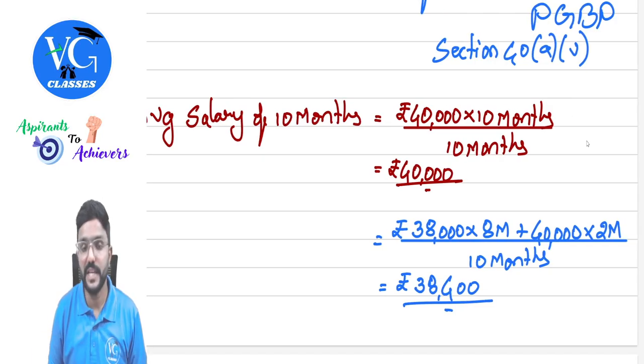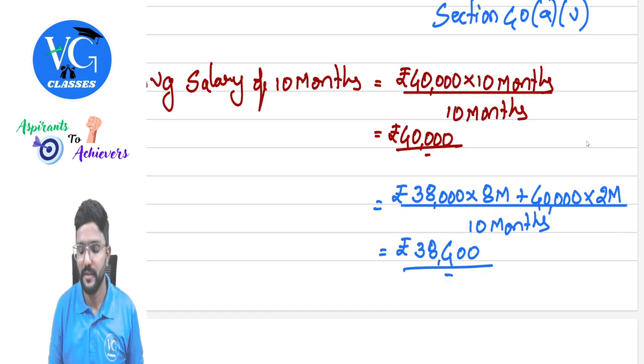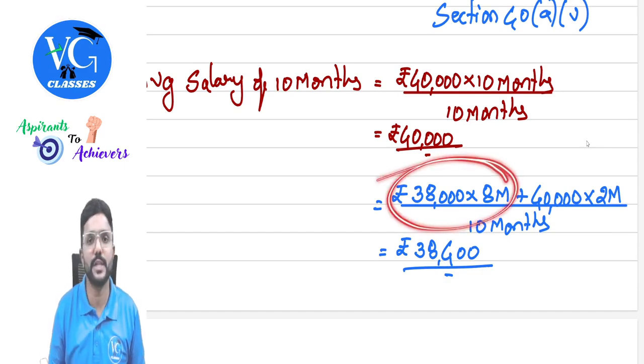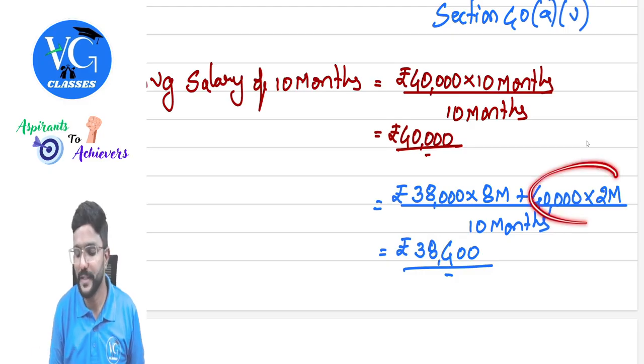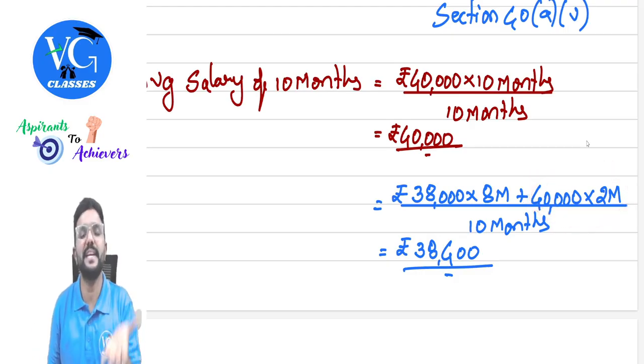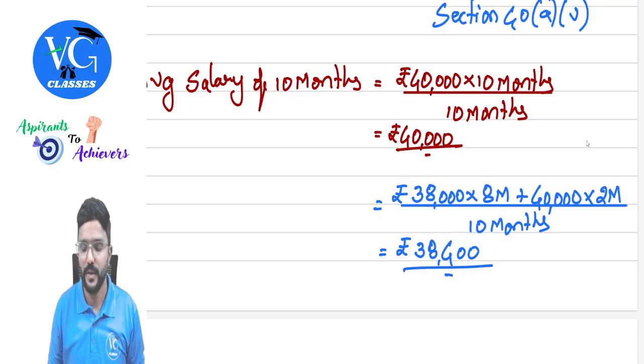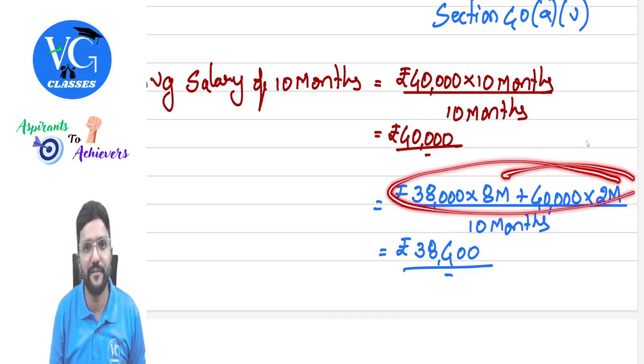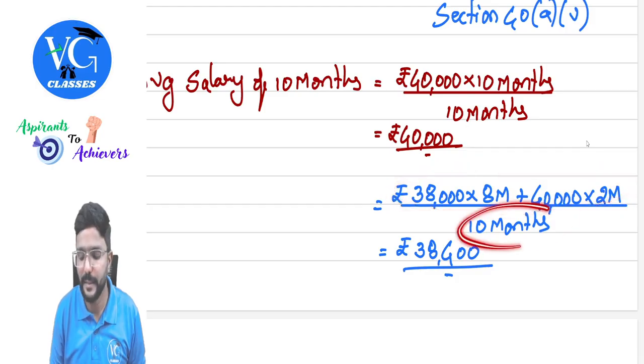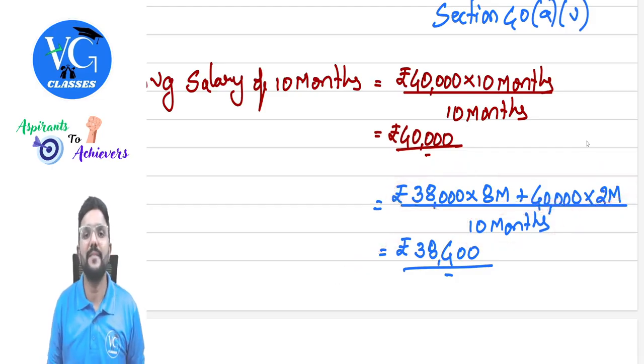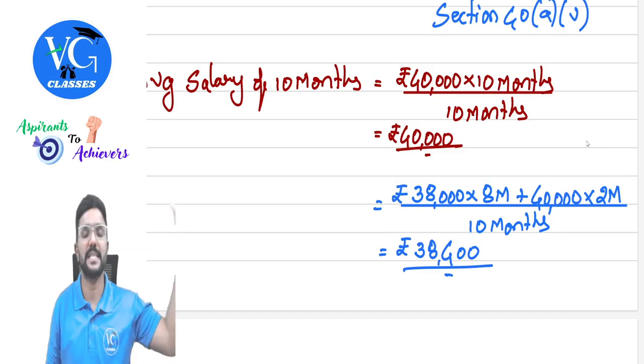Sir, what if there is any change in the salary? For example, before retirement, for 8 months he was getting 38,000 per month, and for 2 months he was getting 40,000. In between he had got a hike of 2,000. So in that case, calculate the total salary for 10 months, divide it by 10 months. You will get what is the average salary per month for the last 10 months.